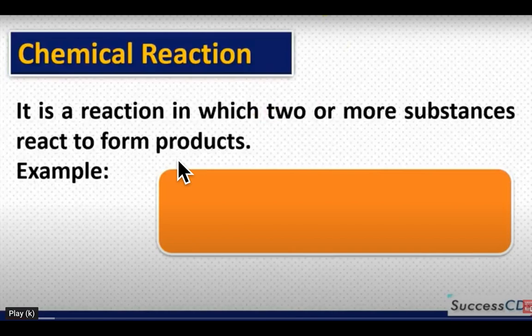So hydrogen and oxygen are known as reactants, and the formation of water takes place, and water is known as the product.